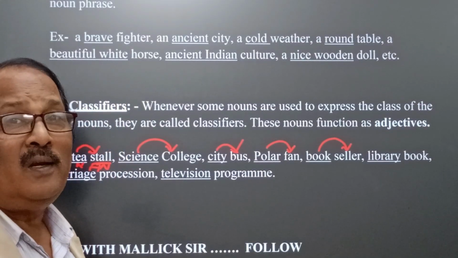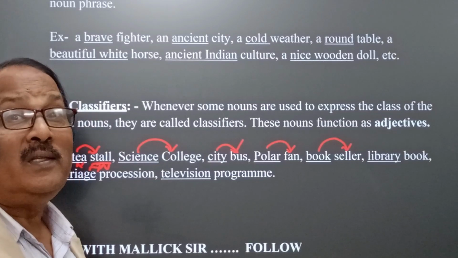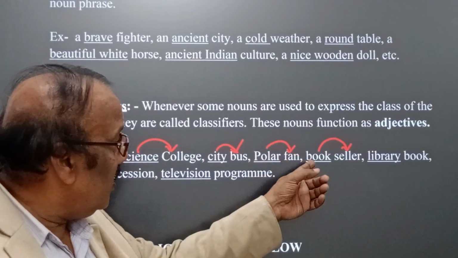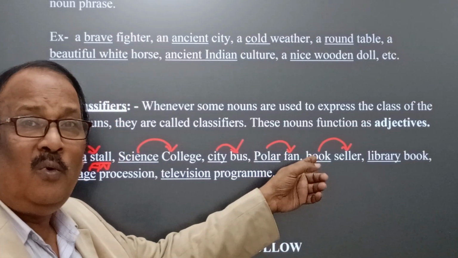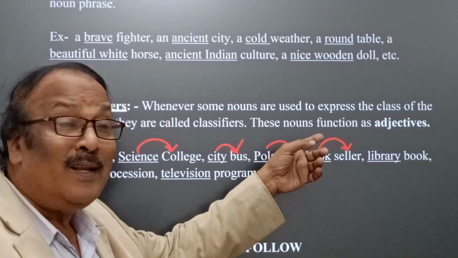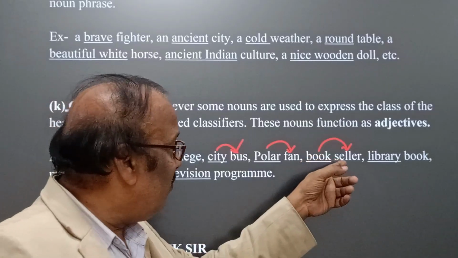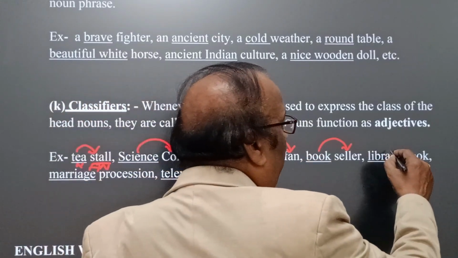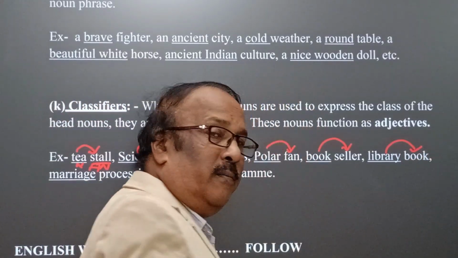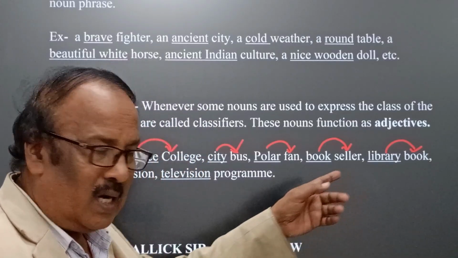Bookseller, fruit seller, flower seller. Yes, here we find book, fruit or flower. These are the classifiers because they are nouns qualifying the head noun. Again, library book. Yes, library is the classifier.